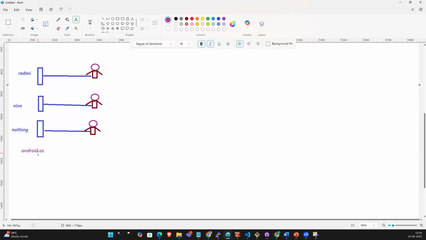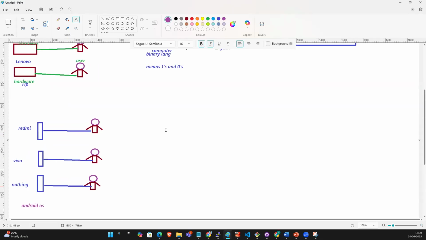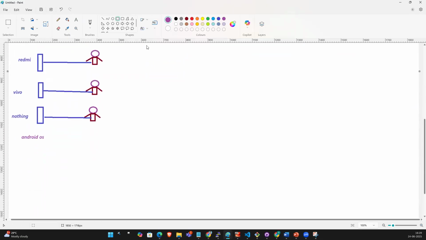Because if the Android OS is not installed on your mobile phones, are you able to communicate with that hardware? No. We cannot communicate, because the hardware knows only binary language and you know only English, so there is no possibility to communicate with the hardware. Definitely we need an OS. That OS is Android. Guys, for example, you are using Wi-Fi. So which Wi-Fi are you using, guys?